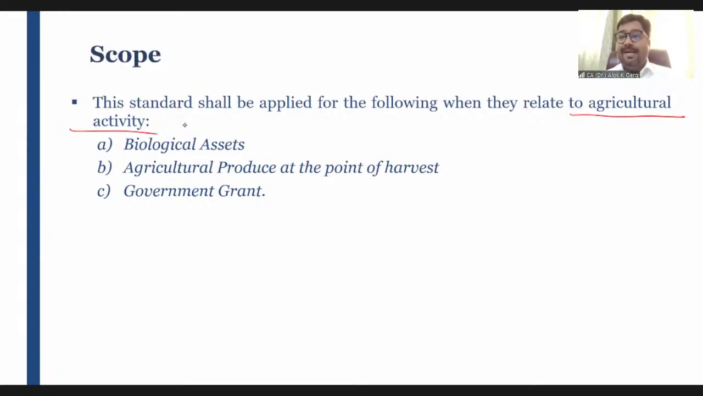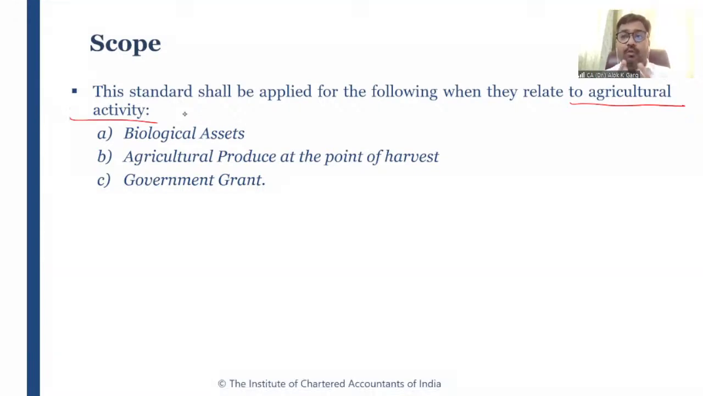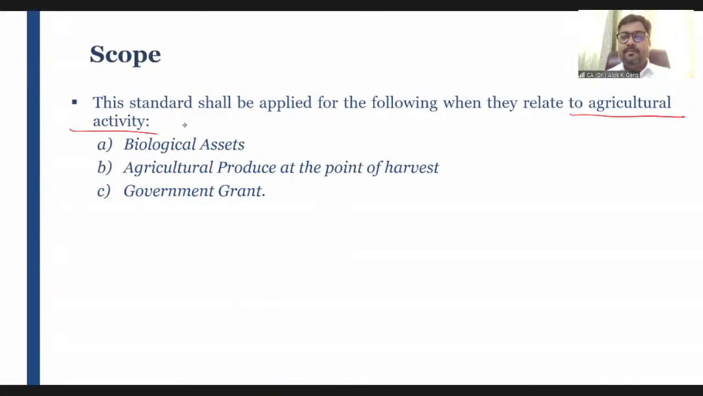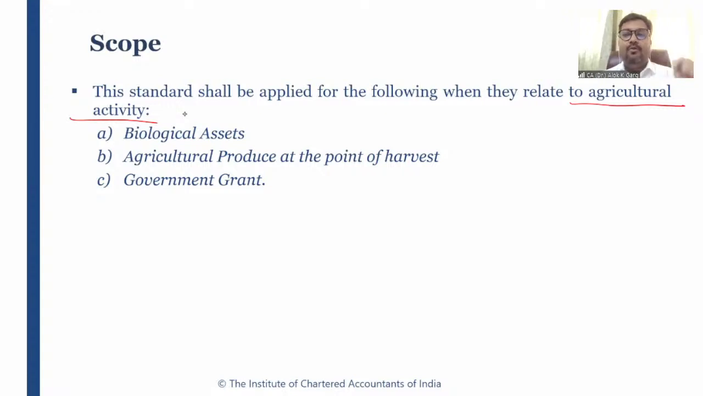In a circus, if the animals are entertaining the audience, is it an agricultural activity? Answer is no. You're right, Sairam. It is not an agricultural activity. So if the event management company has purchased those animals, will that company apply Ind AS 41 for accounting for those animals? Answer is no. That company will not apply Ind AS 41, because Ind AS 41 is only applicable to the animals which are related to the agricultural activity, right?